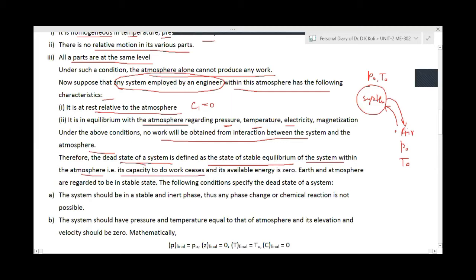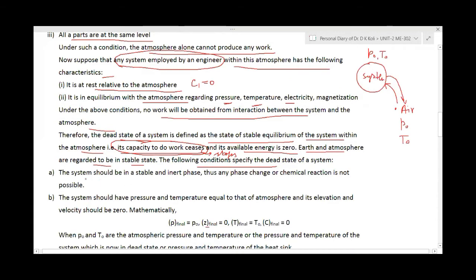Its capacity to do work ceases means that it stops, and its available energy is zero. It can produce no work at all because it is in equilibrium with the surroundings. Earth and atmosphere are regarded as stable states. I already discussed Earth and atmosphere are both considered stable states, and they have the following conditions of the dead state.